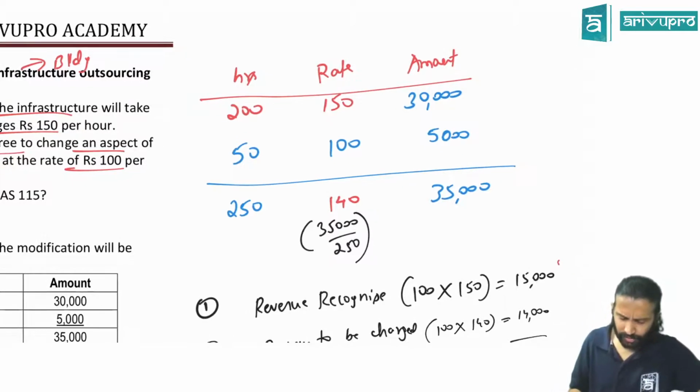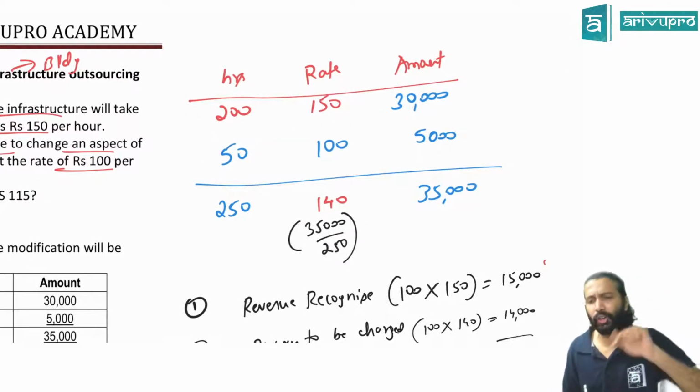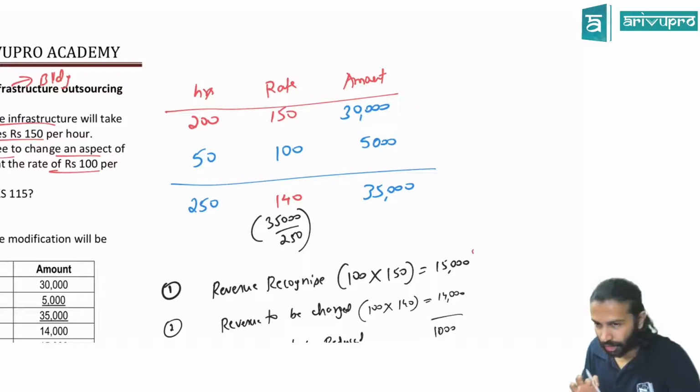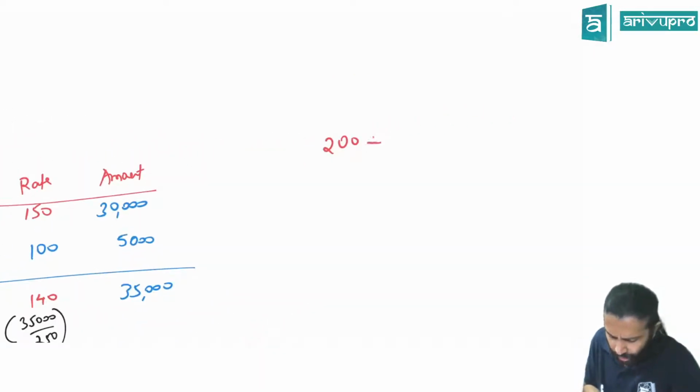Now logically you think, sir, since you're modified, is the modification resulting in a new contract or the same as the old one? It's the same as old. Correct? It is not a new contract, it means the old one is only running. Now for the old contract, you tell me, does it require 200 hours to satisfy, or does it require 50 hours more? That means total hours required is 250.